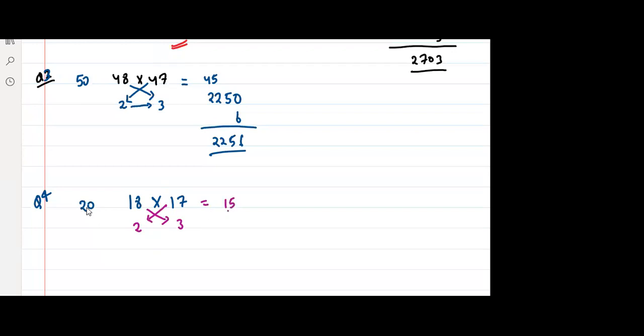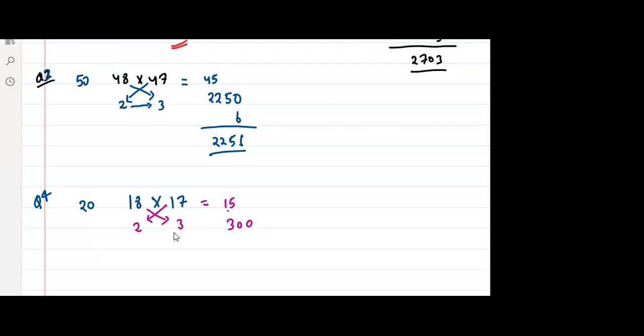Now, what is 15 into 20? 15 into 20 is easy. I'm explaining this step by step. So it will be 300. Very good. 300. Very good, everyone.